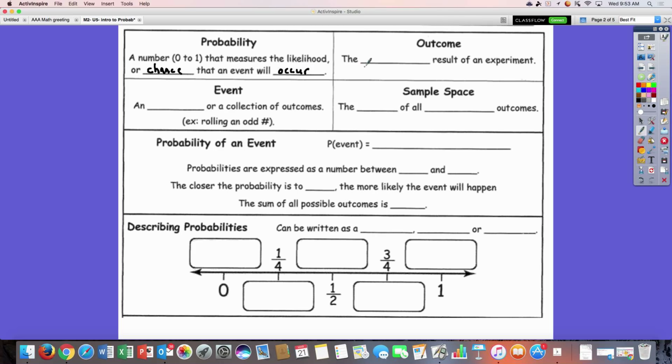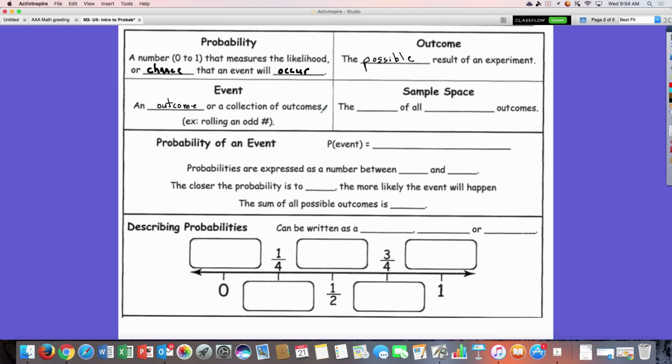The blank, the outcome, is the possible result. Right? The possible result of what could happen. It doesn't mean it always happens. It means it's the chance or the possibility that it could happen. What's an event? An outcome or a collection of outcomes. That's a fancy math word for just recording the data. So if I'm rolling a dice, every time I roll it, that is an outcome.